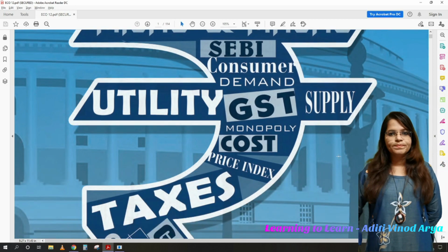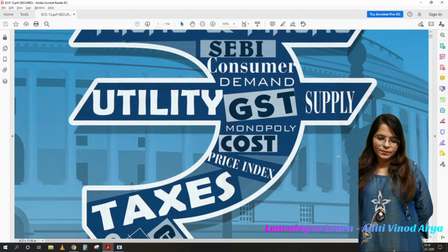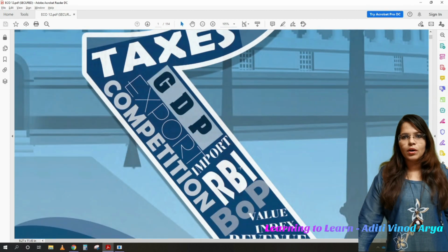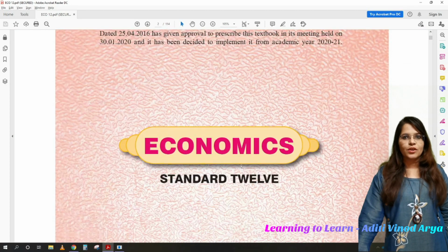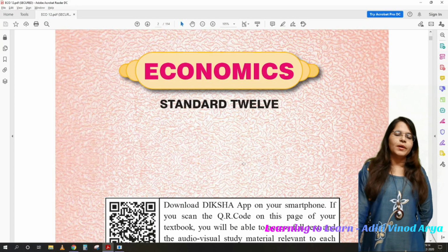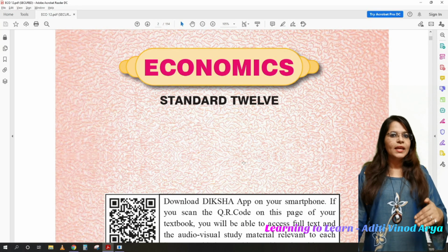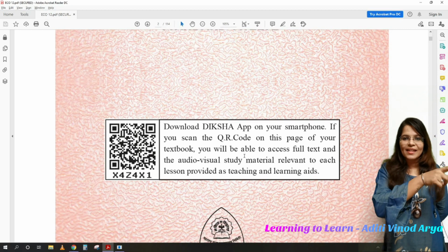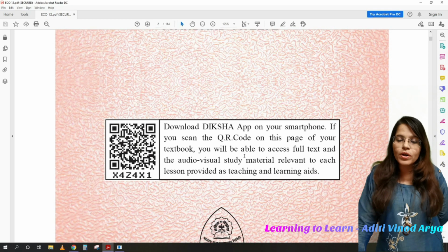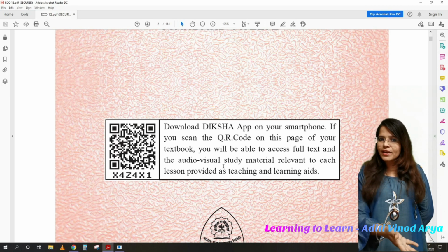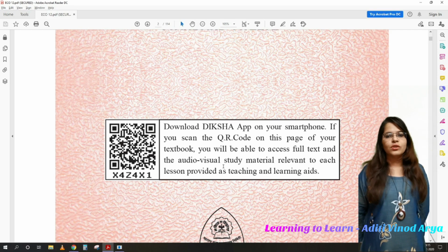So today we are going to learn more about this book as well as economics, because it has been a month since we last did economics, so I'll revise everything and then we can move forward. You can also scan this QR code and get more details, teaching aids, exercises, and audio video clips related to this book that will enhance your learning.